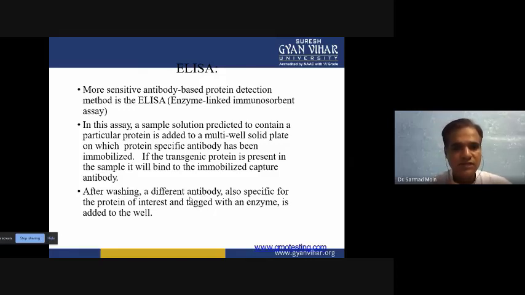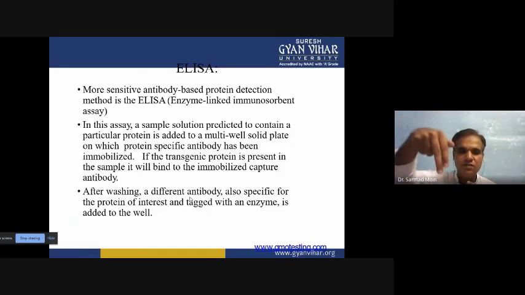Against this protein we have antibodies, and we use these antibodies on a strip-based test. The strip has your antibodies, and when you dip it inside the solution containing your protein, the protein can bind with the antibodies.